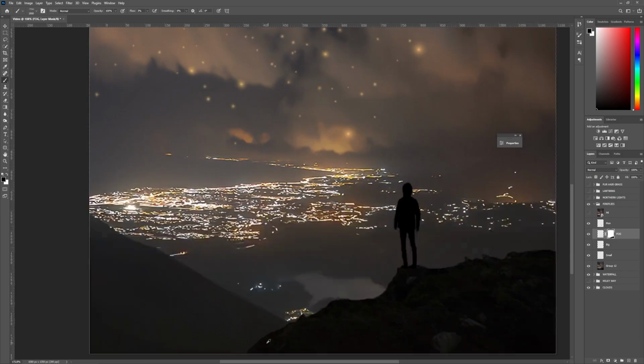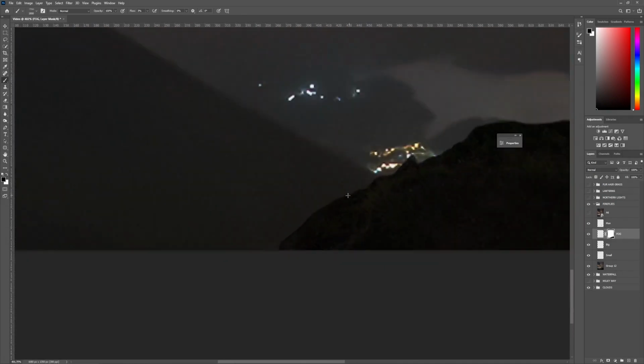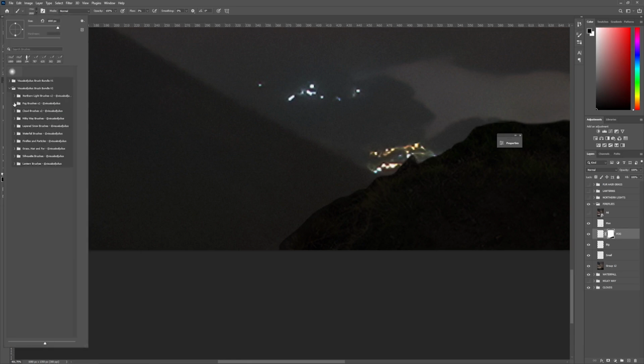And if I zoom right in here, you can see that the edge here is quite harsh. And if you want this edge to be more defined and actually have those blades of grass show up instead of this harsh line, we could use the refining brushes, which are here in the grass, hair and fur. We can go here to the folder that says use these when masking. And let's just pick, for example, this brush here.